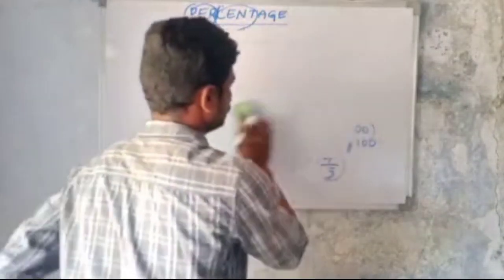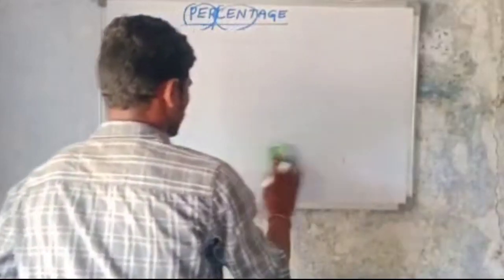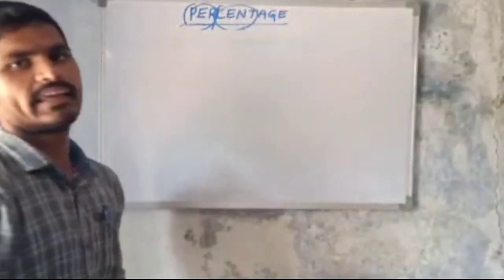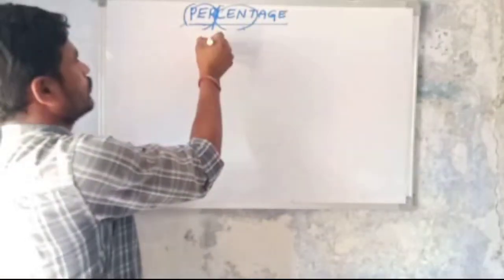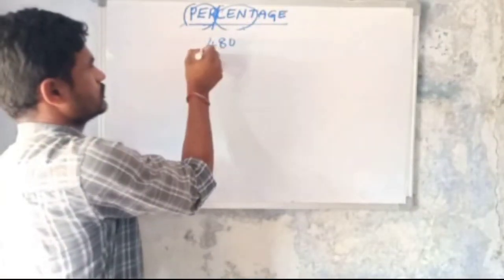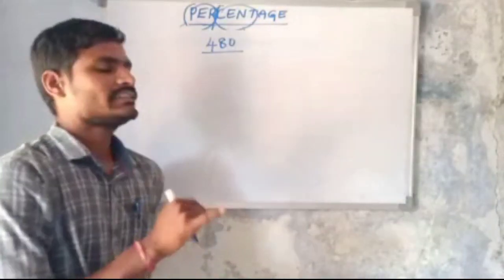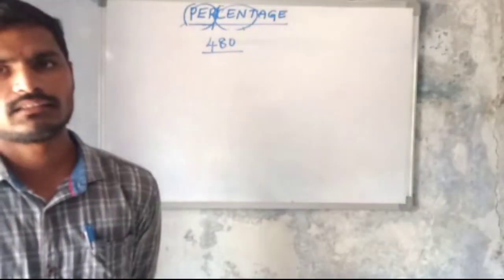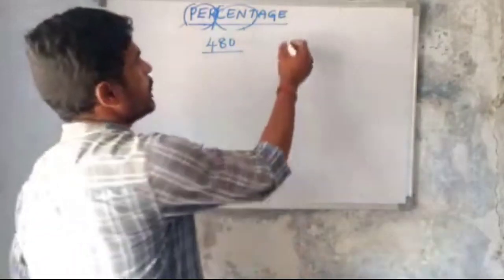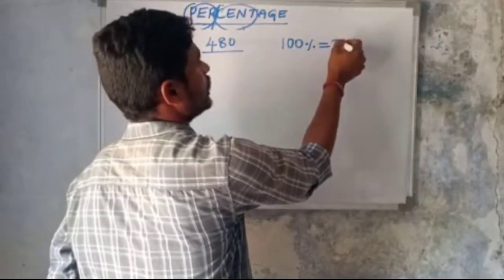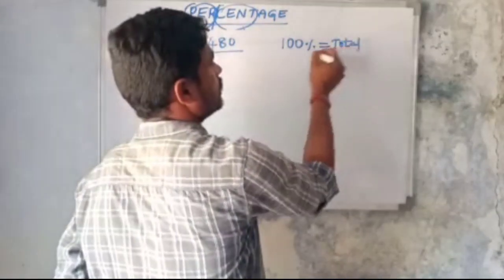So we should know some basic percentages. For that, I am taking a number, 480. What is 100% of 480? We should know that 100% equals the total.